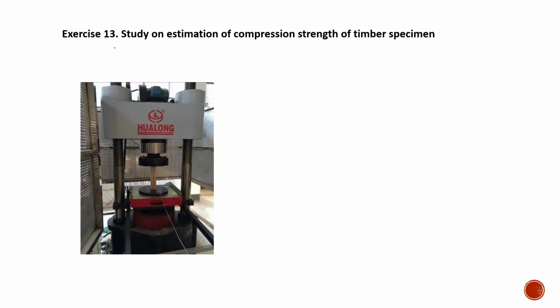Exercise number 13 is on the estimation of compression strength of the timber beam. So you have a small sample of timber here. The top portion will be stationary, and you can apply upward load from the bottom to compress the timber column, so that you can find the column properties of timber.